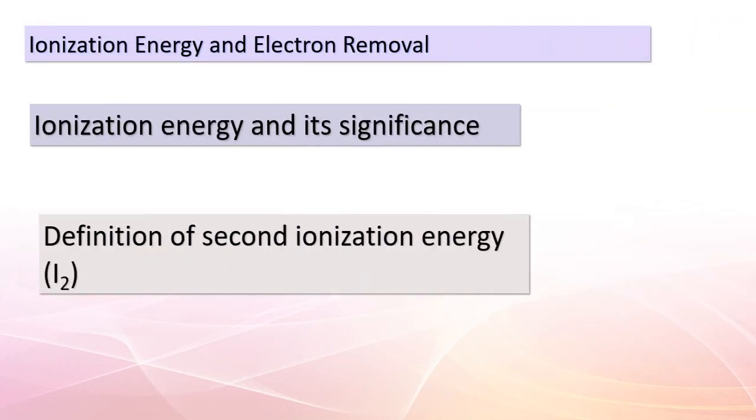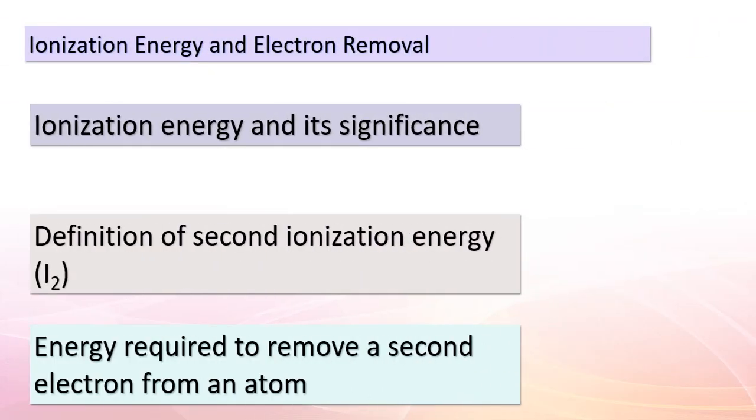Hello again, students. Let's continue our exploration of energy concepts with a closer look at ionization energy. Ionization energy is a crucial concept when we talk about the energy required to remove electrons from atoms. Now, pay attention as we delve into the second ionization energy, often denoted as I2. This represents the energy needed to remove the second electron from an atom, and the pattern continues for subsequent electron removals. As an example, let's consider the sodium atom.